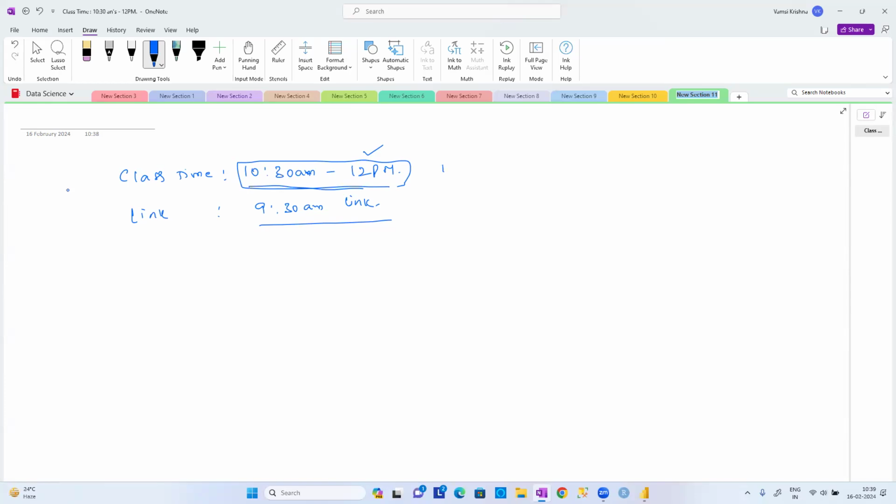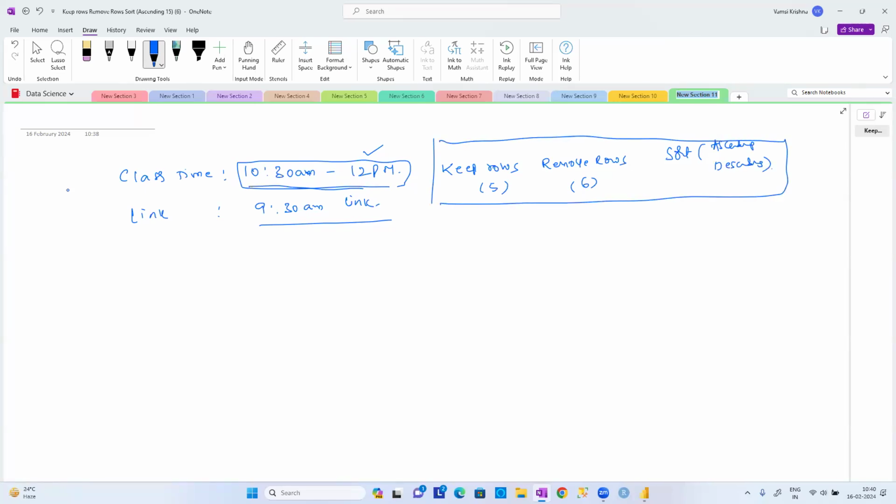So what are the 3 topics, guys? Keep rows, there will be 5 options. Remove rows, there will be 6 options. Tomorrow I'll discuss these options. Apart from that, sorting has 2 options: one is ascending and the other is descending. These topics I'm going to take tomorrow. Anybody can join, not only the 10:30 a.m. people. If you have already completed and are interested, you can join. Otherwise, you can skip the class.